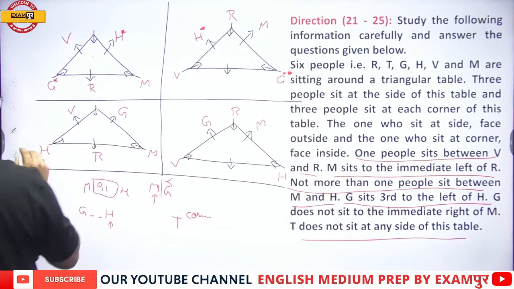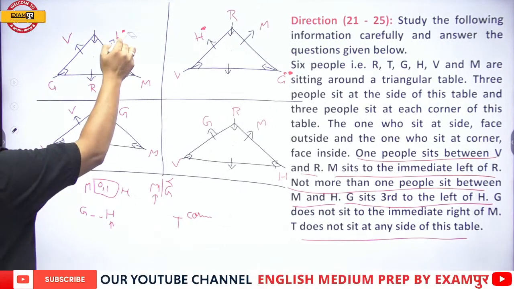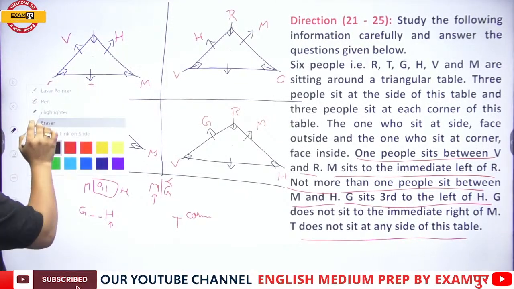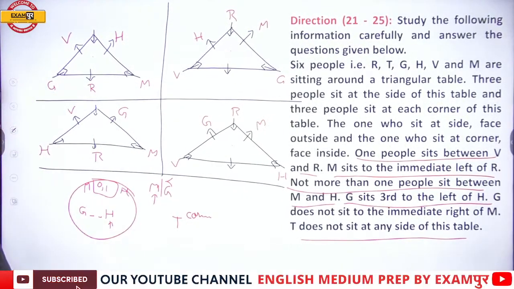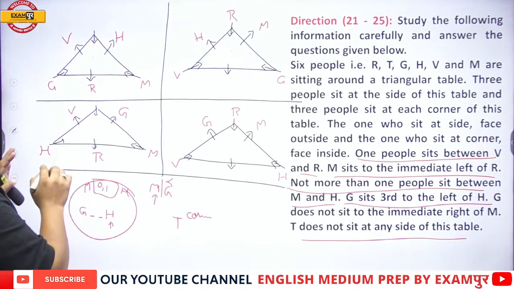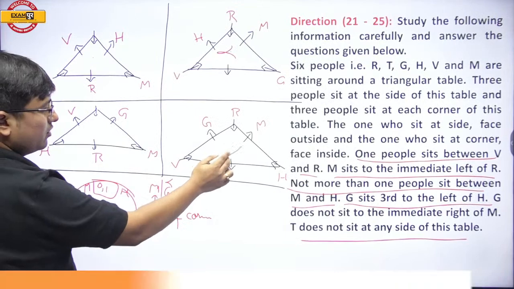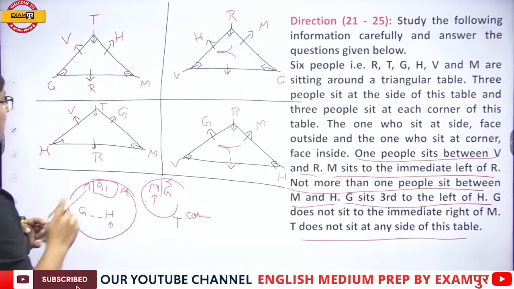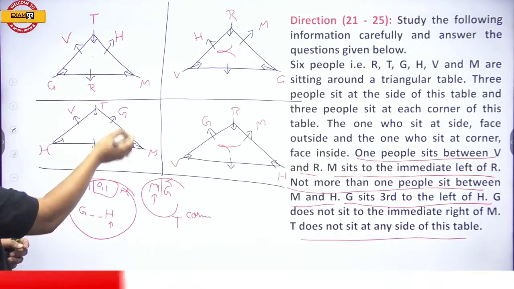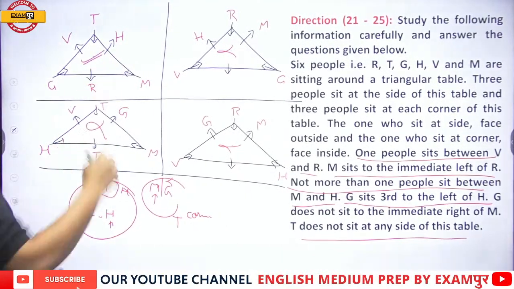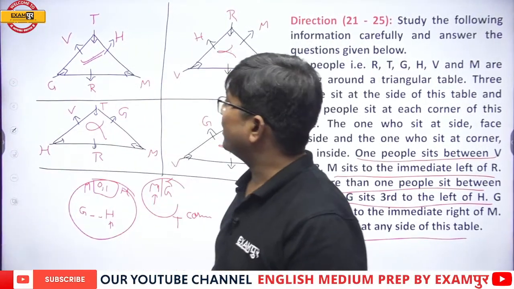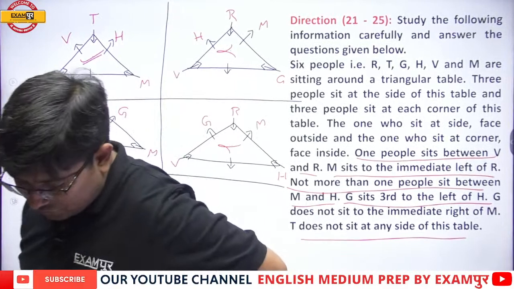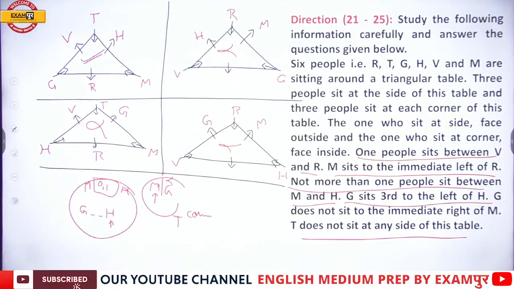Alright, and now my dear students, you are smart enough to guess one thing. All the cases have been taken. And now what is the question telling? This is done. Now T is at the corner. Is it possible over here? No. T is at the corner is very much possible. But now M's immediate right G cannot be there. So this is the right diagram. VTH MRG is the right one.